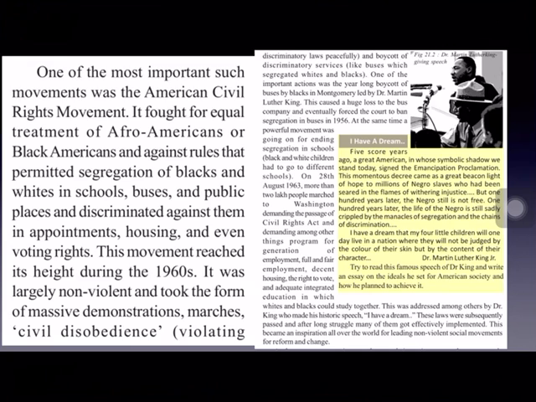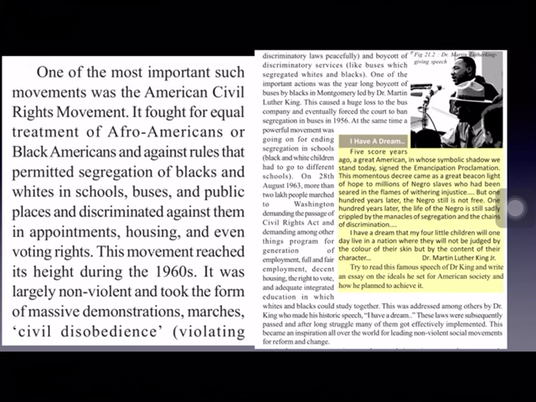To the extent that even the buses, the saloons, the schools, public parks and housing areas, all these were separate for whites and blacks in the USA. This movement reached its height during the 1960s, and even in the buses, whites and blacks were segregated. It was largely non-violent and took the form of massive demonstrations and marches. On a non-violent basis, this movement was started. No violence took place. Mostly marches and demonstrations were held.